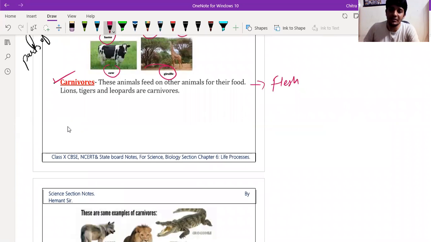Flesh. Flesh means... Meat, sir. Meat. Yes, meat. Okay, so they are flesh eaters.